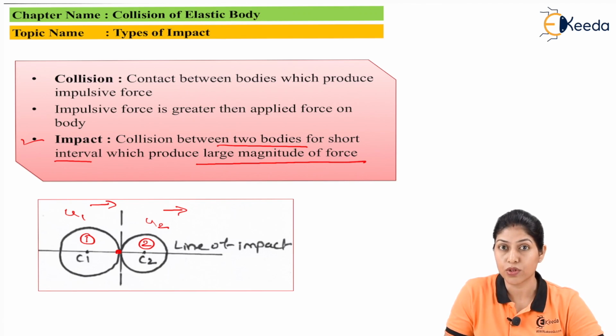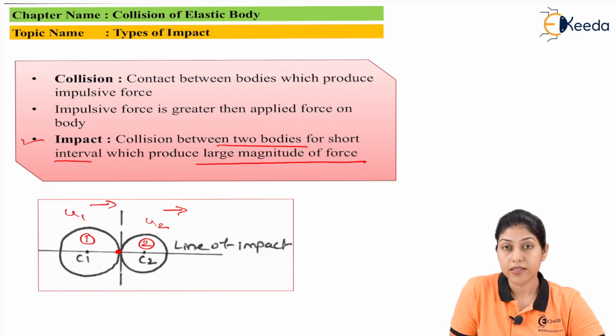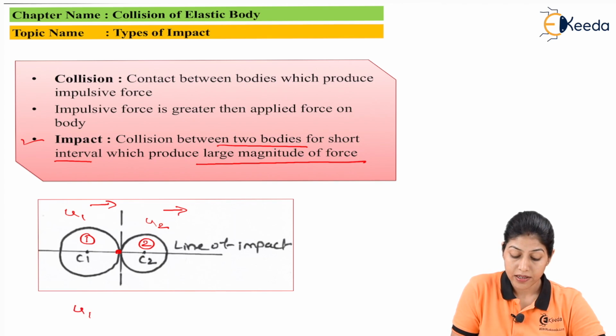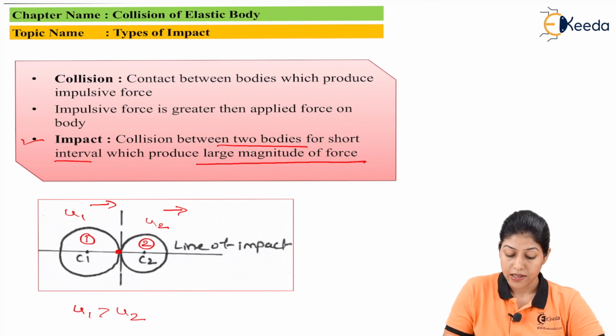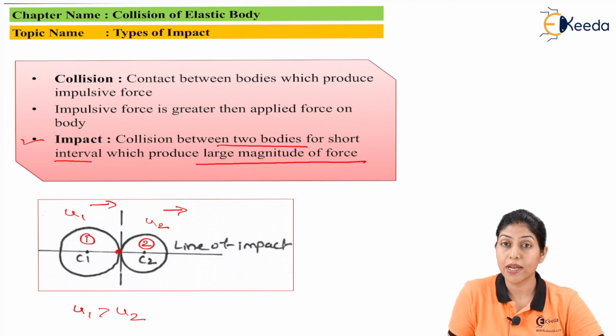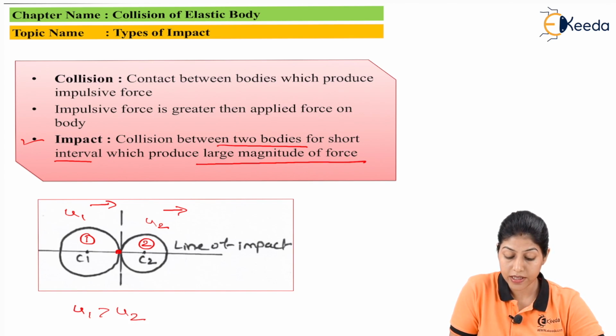So during rectilinear motion, when these two cylinders are moving in a particular direction with different velocity, let's take another condition where u1 is greater than u2. So u1 is greater than u2 here, so this particular cylinder will hit the second cylinder. After collision, there will be impact generated because of this particular contact, or impulsive force will be produced because of the collision of these two cylinders, because u1 is greater than u2. So these two cylinders will come in contact.